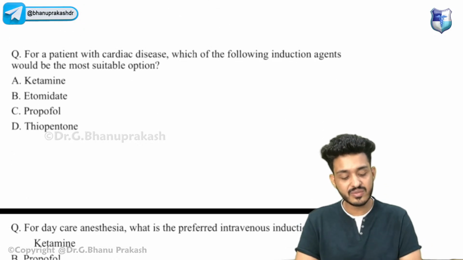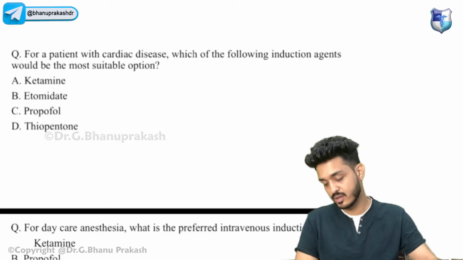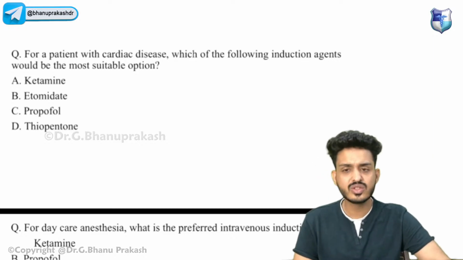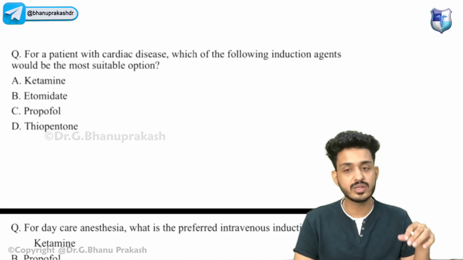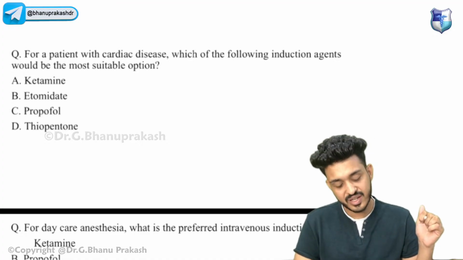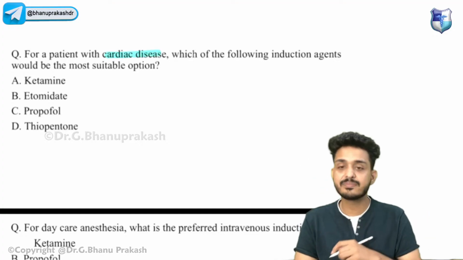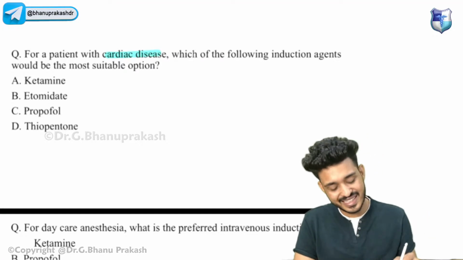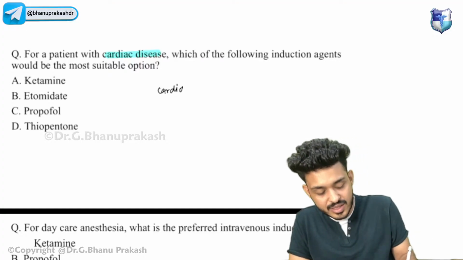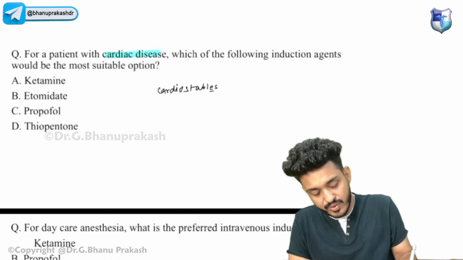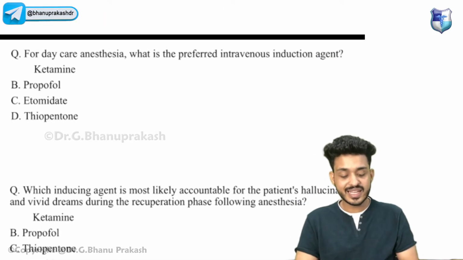Okay, for a patient with cardiac disease, which of the following induction agents would be the most suitable option? Try to answer. They ask questions again and again around these things, that is why I have kept all these things together. If there is a patient with cardiac disease, what agent will we use? We already know which one is cardiostable. Very good guys, cardiostable is etomidate.